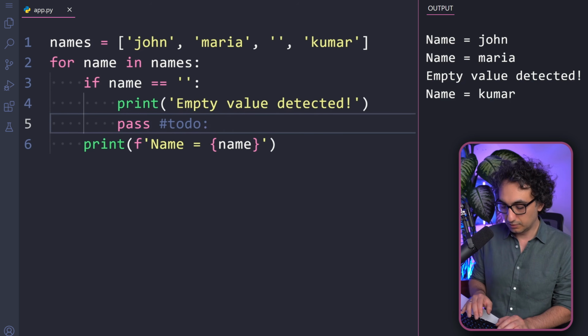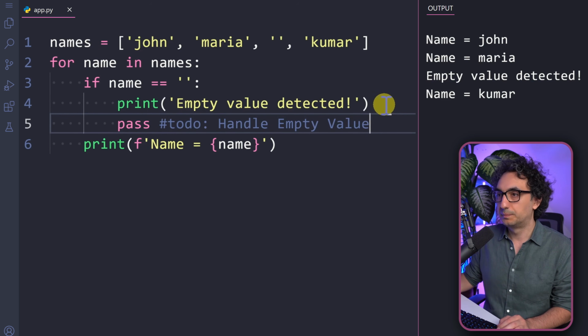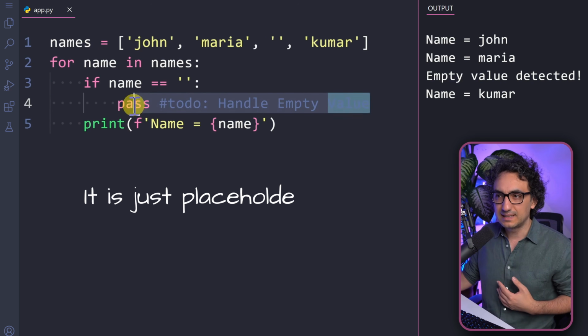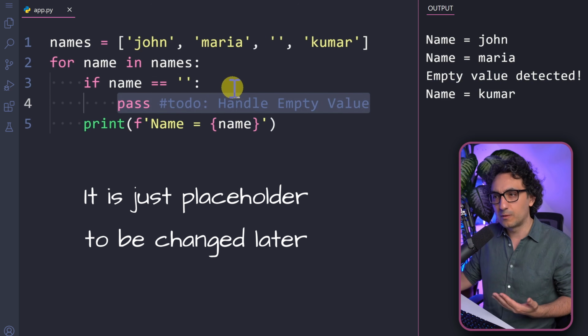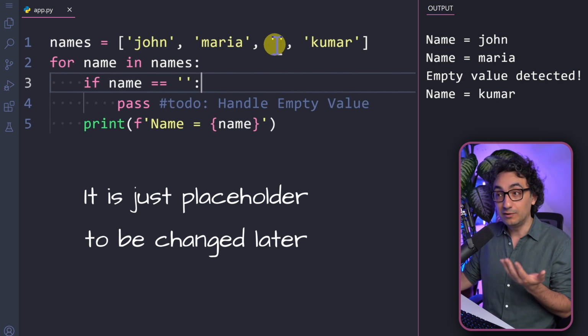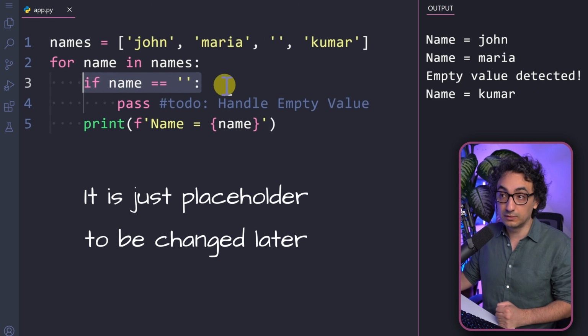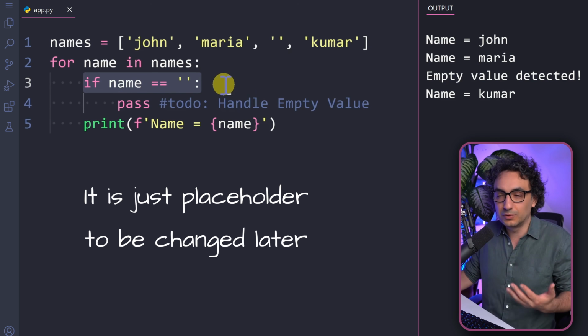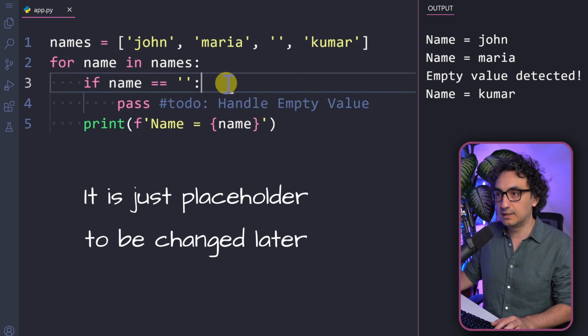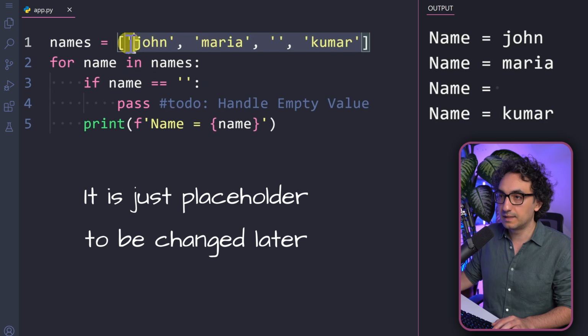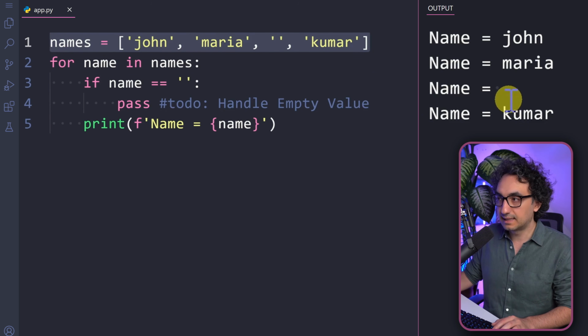So I'm gonna say to do handle empty value, and to be honest, I don't want to print anything in the output because we don't want to see this yet. So it is just something for me that I would like to plan for the future, but at least I know about this scenario. I know there is an issue like this, and I have already a condition for it to check it, but I don't know yet the action. So now if you go and execute it, you can see we're gonna go and process all the names that we have in our list. So we are not skipping anything.